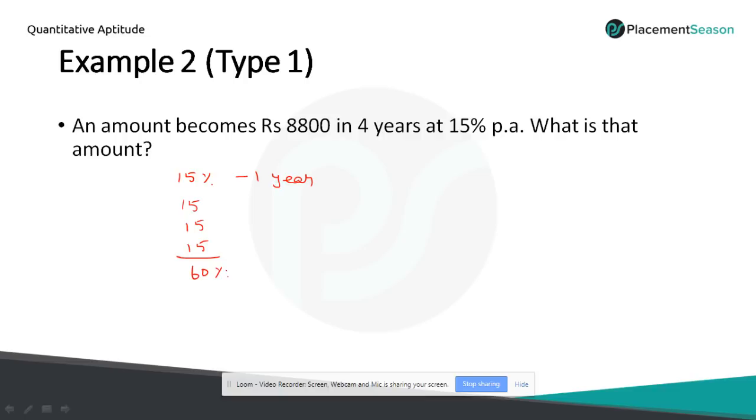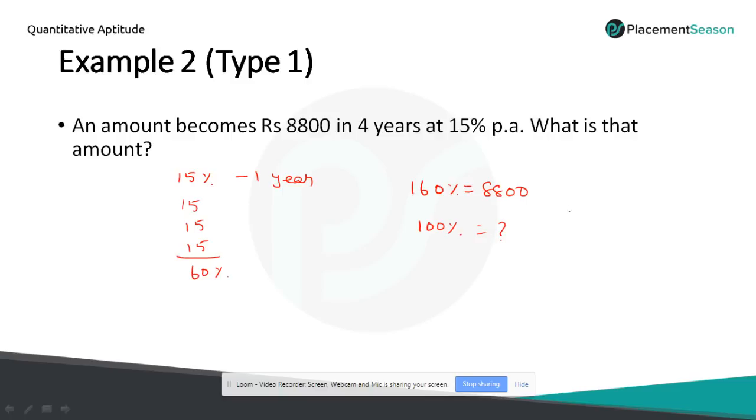In the question they have given the amount becomes 8800. It means that amount plus interest is 8800. So the amount we usually take as 100%, but here interest of 60% is added with that. So we have to take 160% equal to the given value 8800. So what is 100? We have to calculate the amount. So read the question carefully. An amount becomes 8800. It means principal plus the interest they have given.